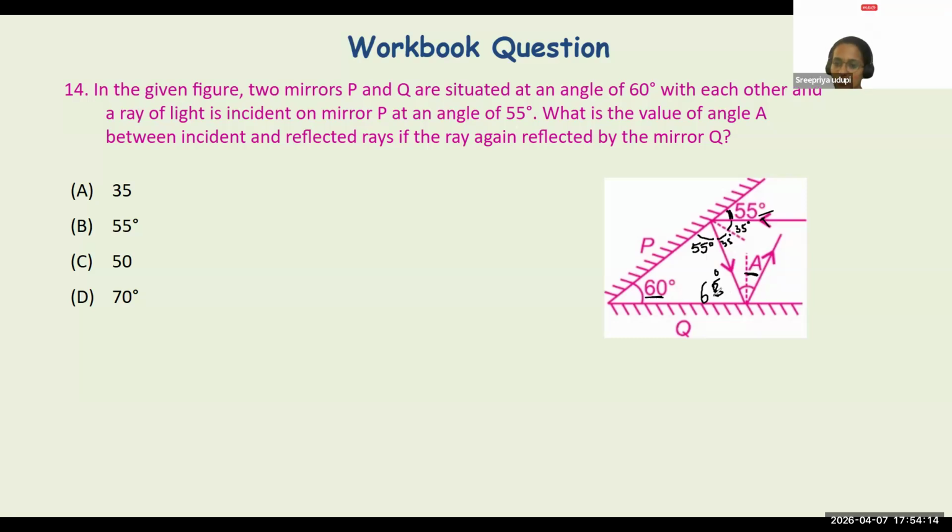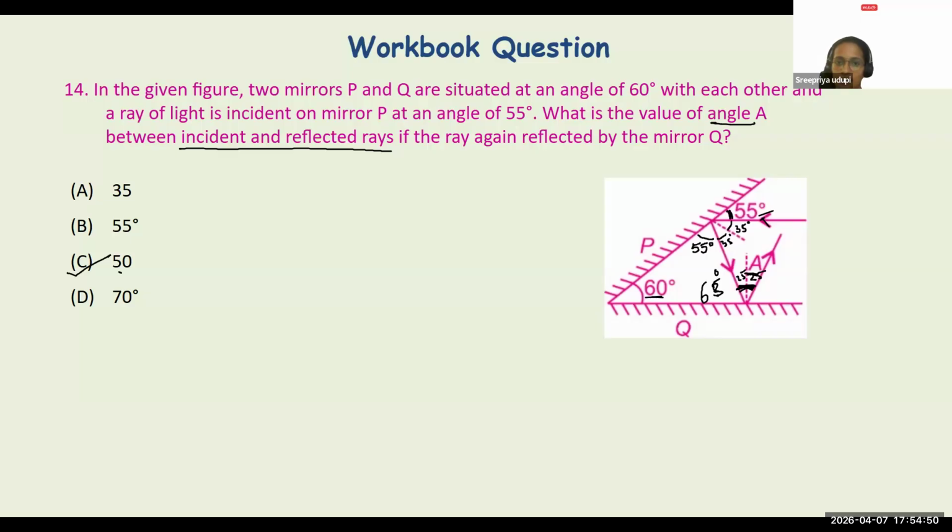Now this is 65. You do 90 minus 65, you're going to get your incident angle. So 90 minus 65 is how much? 25. Correct? And this is also 25. Now 25 plus 25 is 50. So what is the value of angle A between the incident and reflected rays? The total thing here, 25 plus 25, 50. Option C will be your right answer. Followed everyone? Yes, I guess.